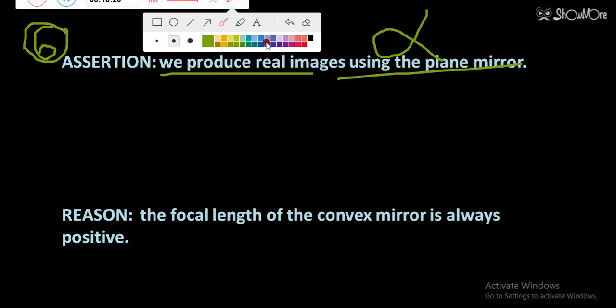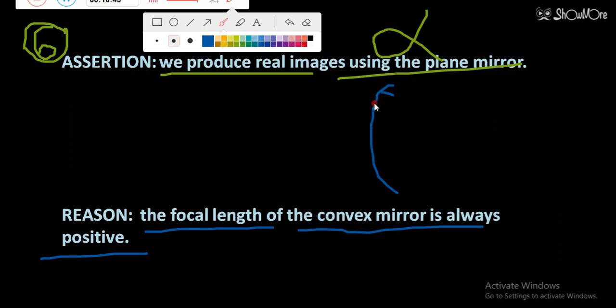Assertion is false. Let's see what explanation it gives. It says the focal length of the convex mirror is always positive. So what type of mirror is a convex mirror? A convex mirror is the mirror, this one, whose this side is polished. This is the polished side.